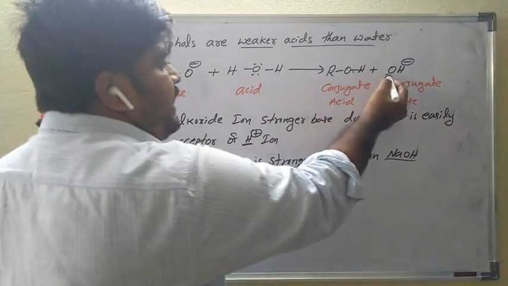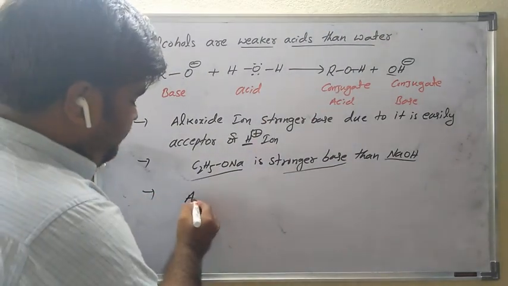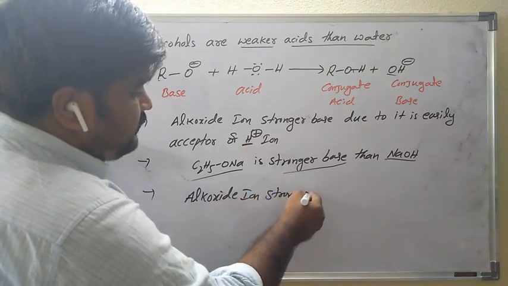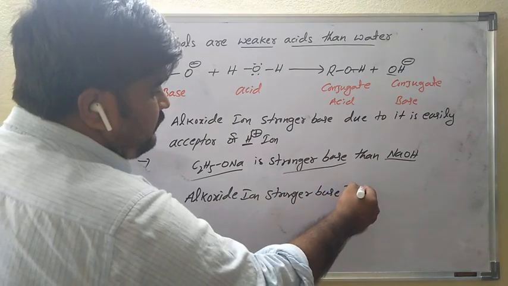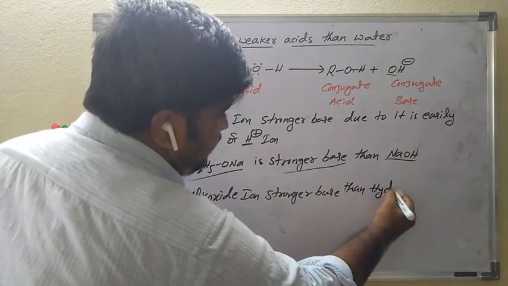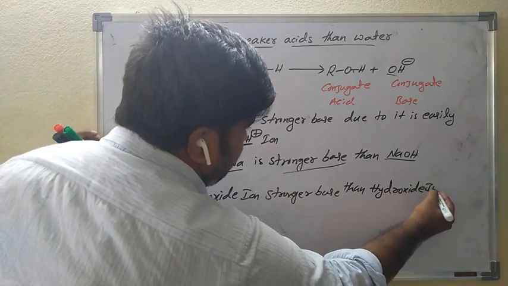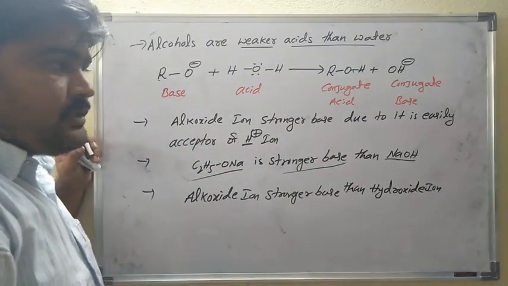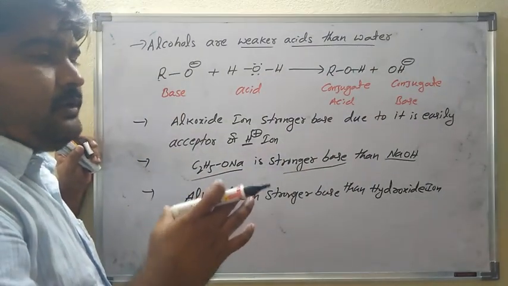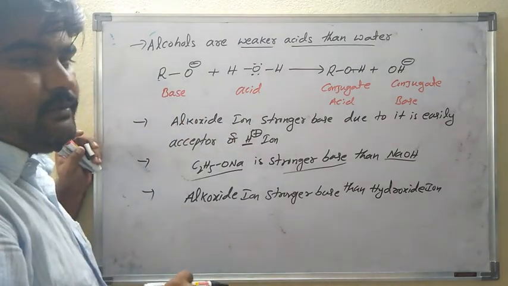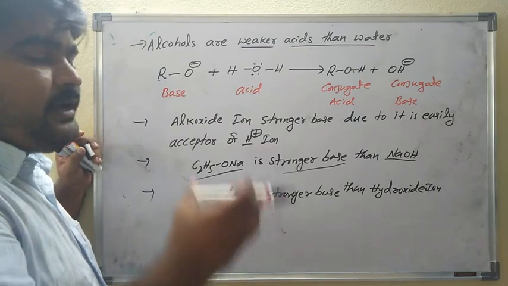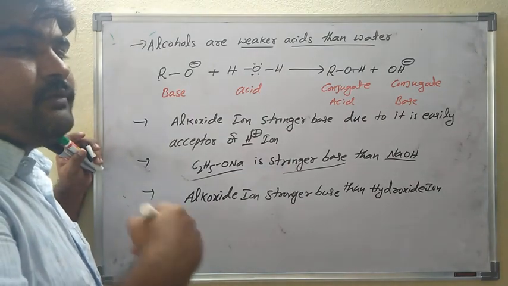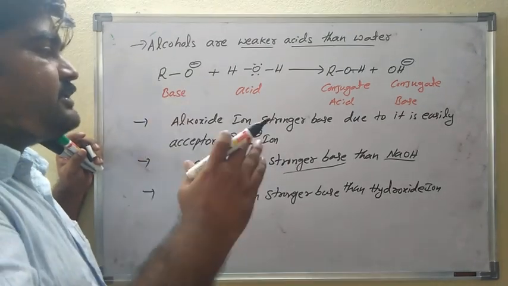The alkoxide ion is a stronger base than the hydroxide ion. It is clear. Alcohols are weaker acids than water, and the alkoxide ion is a stronger base than the hydroxide ion. Why? Because the alkoxide ion easily accepts the proton from water molecules, so water easily donates it.